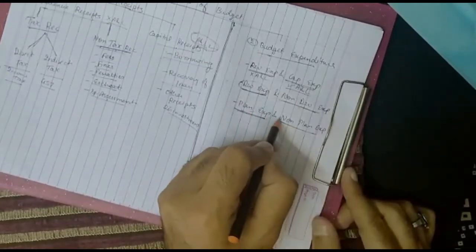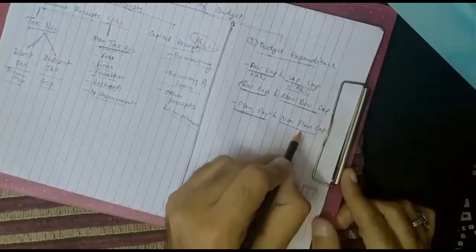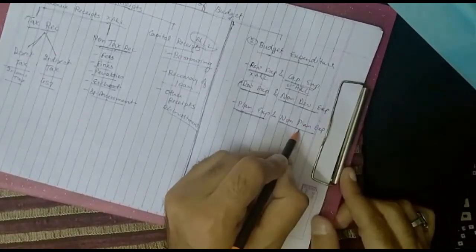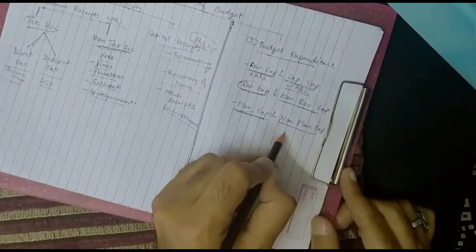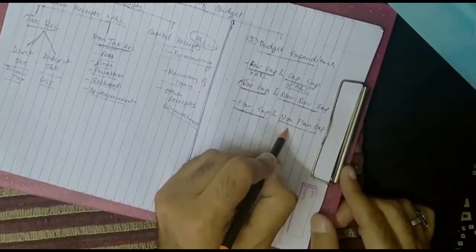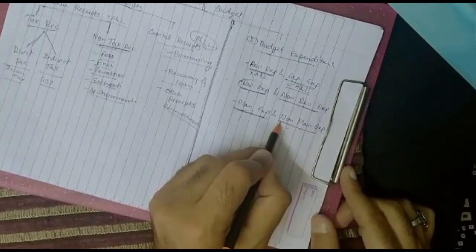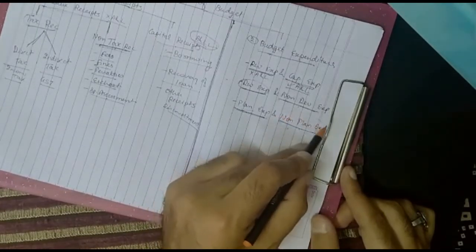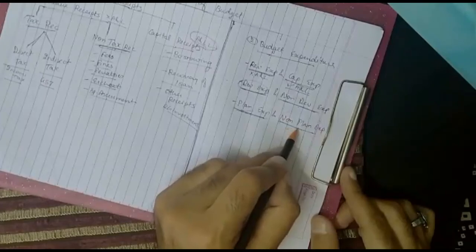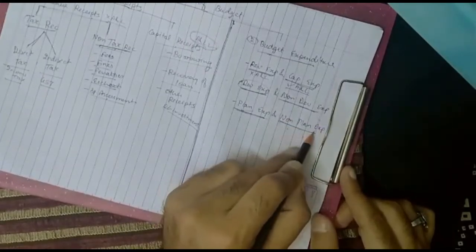Certain expenses which the government has not planned, but yet they have to do such expenses, that would be termed as non-planned expenditure. Example, helping the victims in natural calamity, that is expenditure which the government has to do, is compulsory or must, that would be termed as non-planned expenditure.